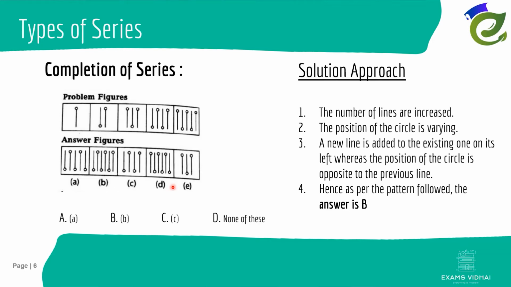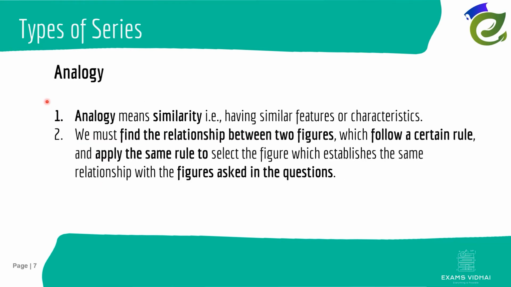Okay, so now let's move on to our next type. Friends, after seeing the completion of series, we will be seeing the next type, that is analogy. Before checking the example, let's see what the meaning of analogy is. Analogy means similarity, that is having similar features or characteristics.